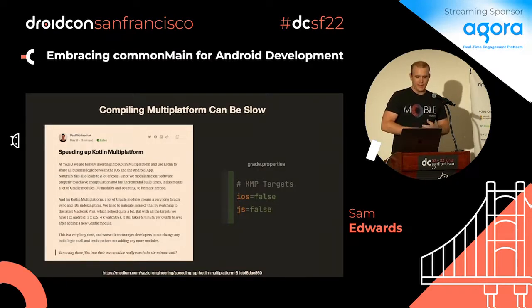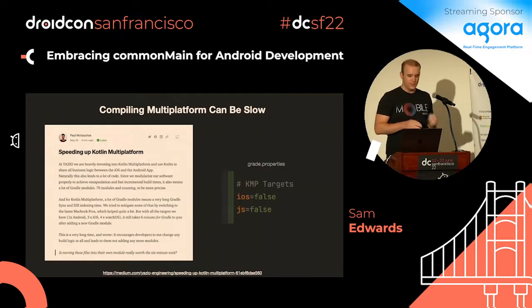Also, if we use multi-platform and don't configure it correctly, it can be super slow. There are ways, described in this article, which is pretty nice, that you can enable and disable iOS targets via Gradle flags, so you don't actually have to compile to iOS every time. You maybe just target JVM. So I definitely recommend something like this.